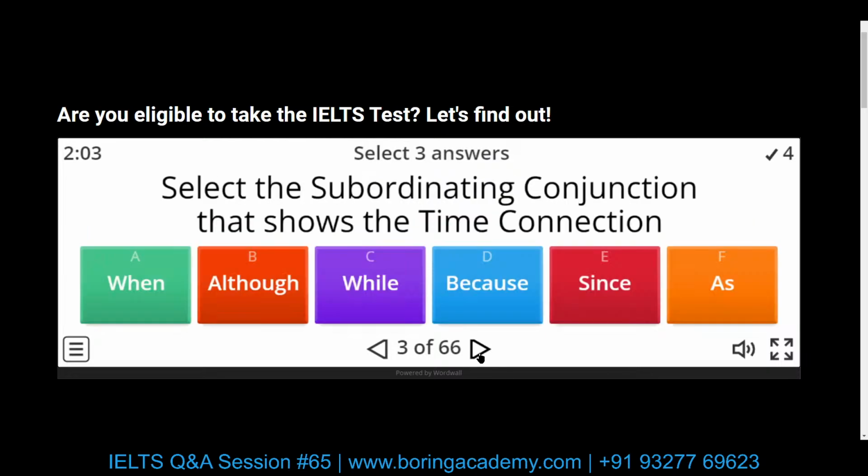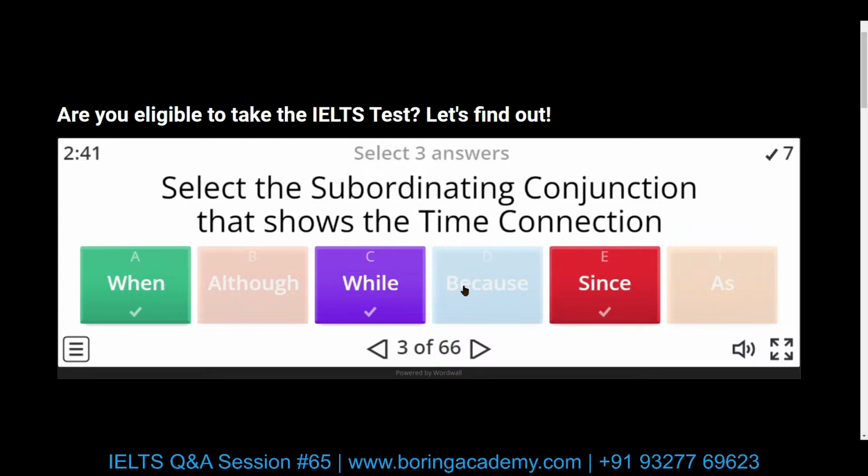Let's go to the next one. Select the subordinating conjunctions that show time connection. Subordinating conjunctions are used to make complex sentences, and of course compound complex as well. So since shows time connection. Although is contrast connection, we cannot select that. When shows time connection, and while also shows time connection. So although is used for contrast, because is for reason, and as is also for reason. So these are the three time connections.